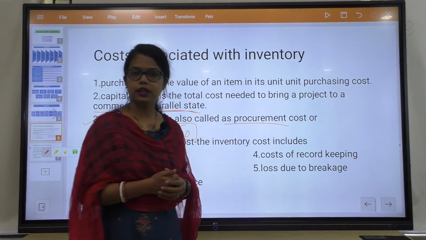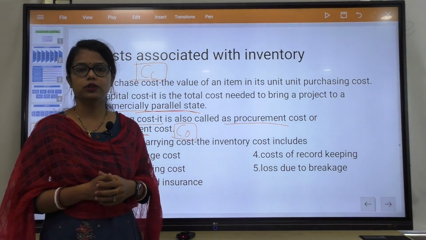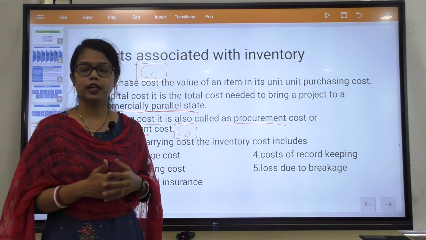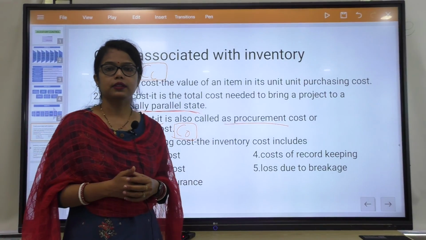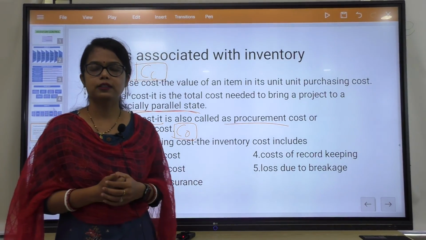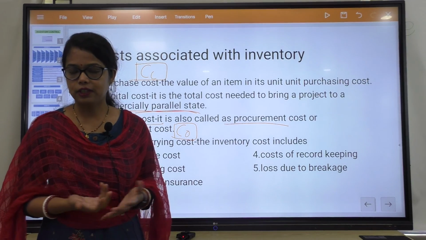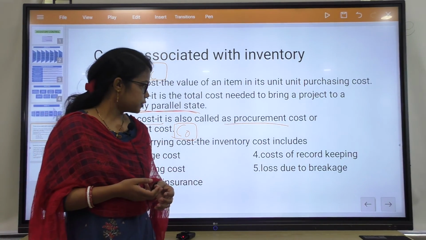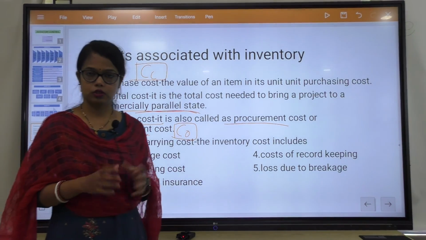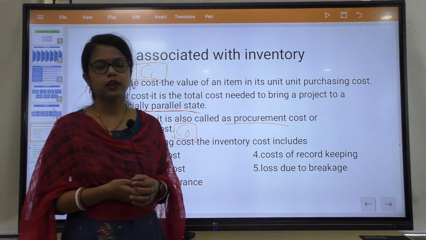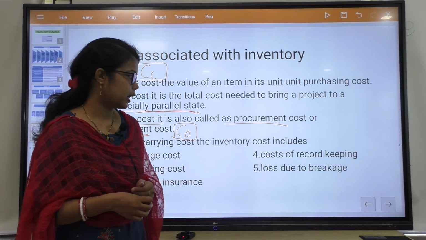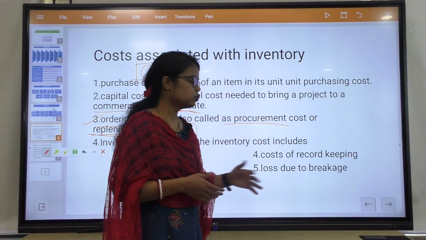And cost of record keeping. I told you in the objectives, our objective is to keep the records in a proper manner, so that it will help to minimize the loss, maximize the profit, or minimize the financial investment. So some costs are also involved in record keeping, and that record keeping cost also comes under the inventory carrying cost. Then loss due to breakage.